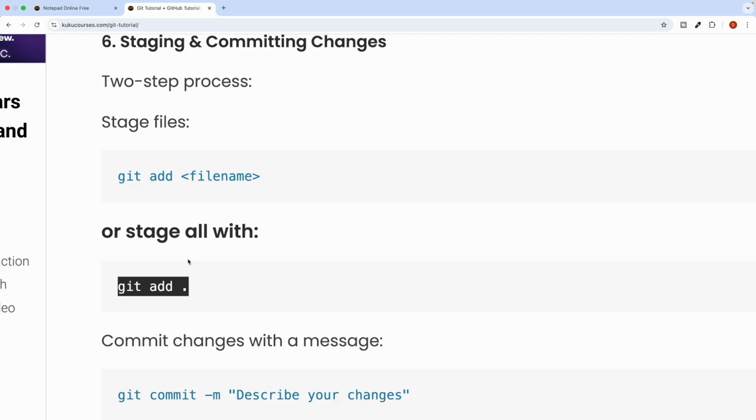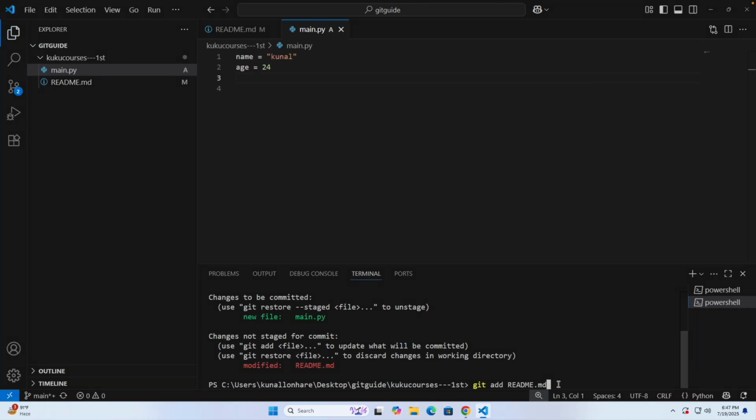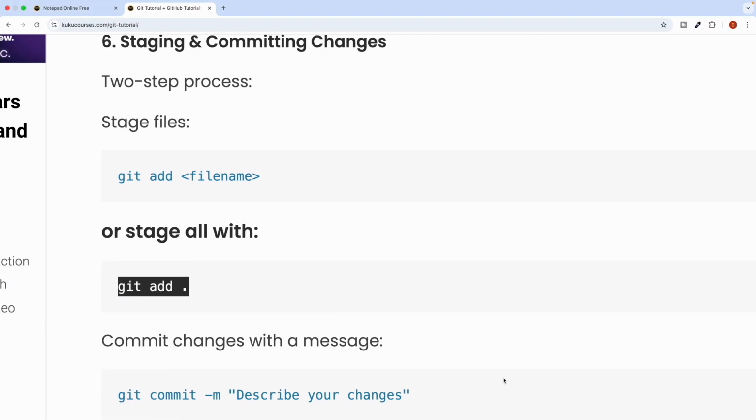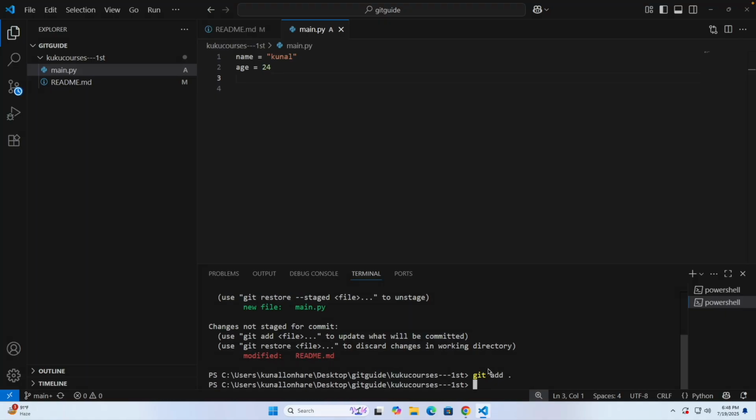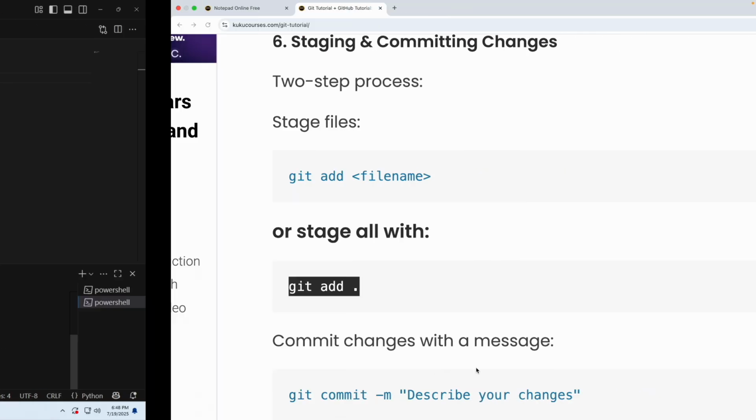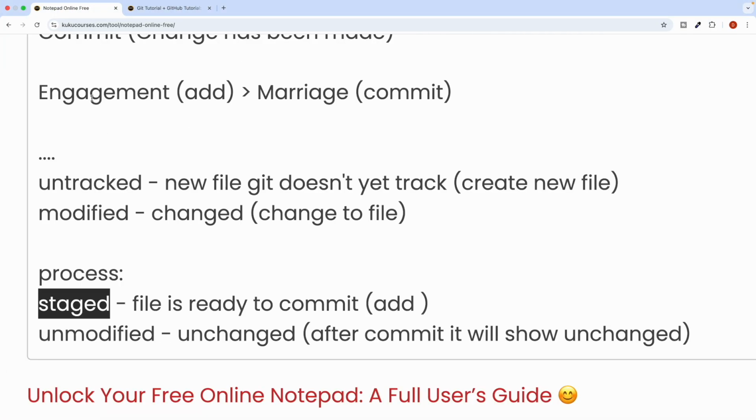So you can simply type git add space dot. You can write like this: git, then add, then a space, then dot, and click on enter. So all the files will now be added to the staged process.